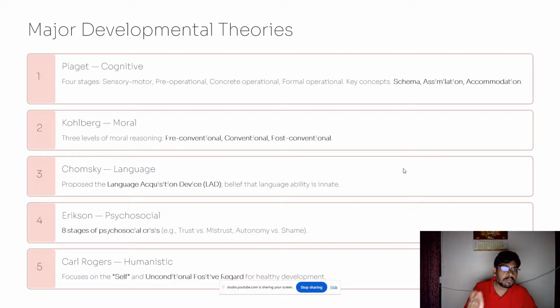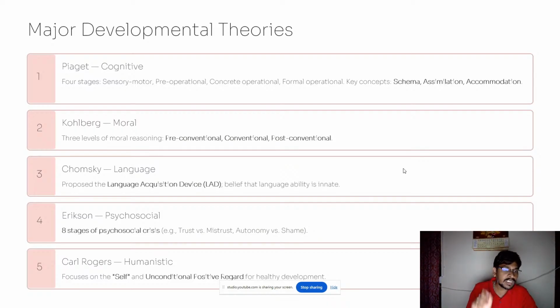And Kohlberg suggested moral development theory. So the 3 levels of moral reasoning are pre-conventional, conventional, and post-conventional. So these are the 3 levels that are proposed by Kohlberg in moral reasoning. And Chomsky, language theory, he proposed the language acquisition device. Language acquisition device is called LAD. He believed that language ability is innate, according to Chomsky.